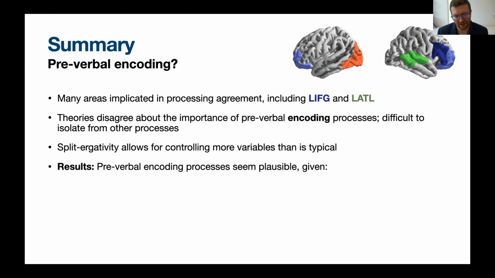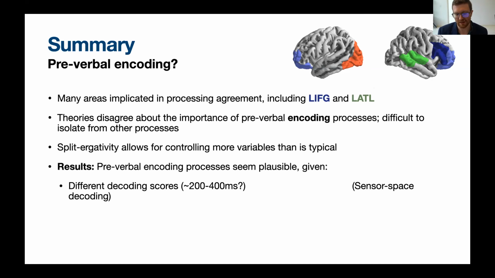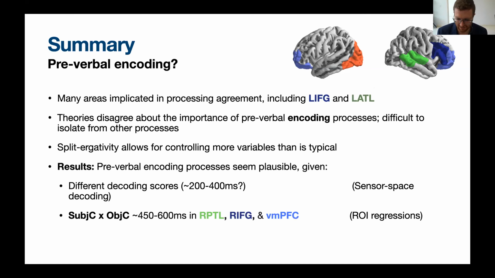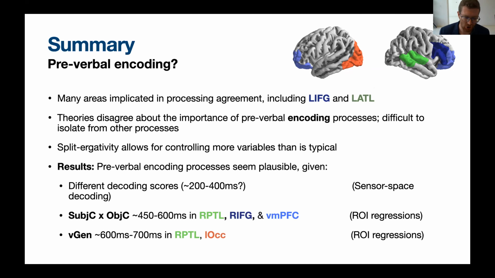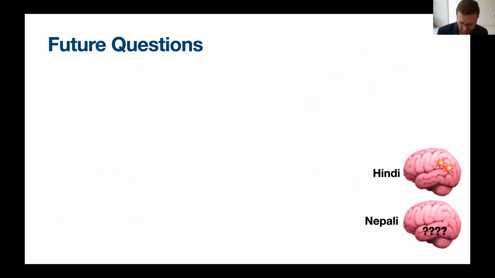By using these particular properties of Hindi, we can try to control for some variables that are hard to control for otherwise. And once we do that, we do seem to see some signal. One signal is this difference in the accuracy of the brain data in the decoding analysis. The other signal that we want to put on the table as possibly being relevant for encoding of agreement are these effects that we see in the right posterior temporal lobe, right inferior frontal gyrus, and ventromedial prefrontal cortex. And then slightly after that, we see this effect of the verb's gender in right posterior temporal lobe and left occipital temporal regions.